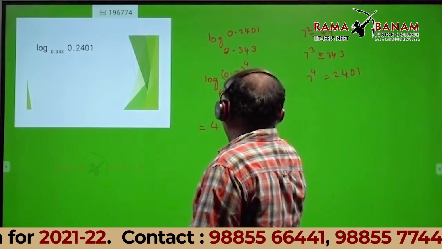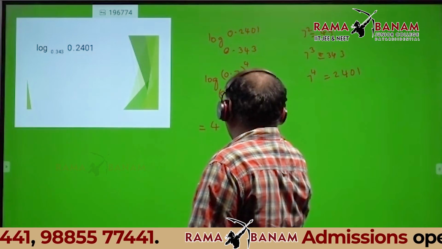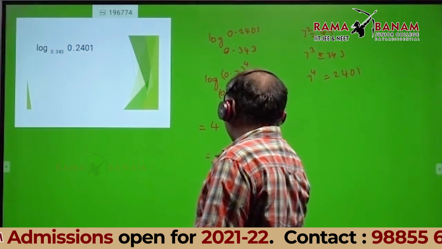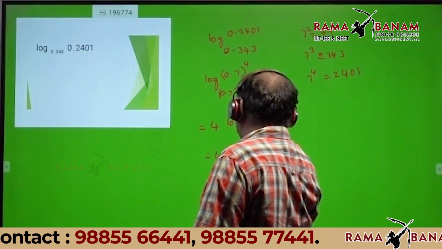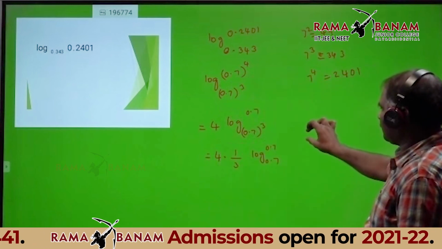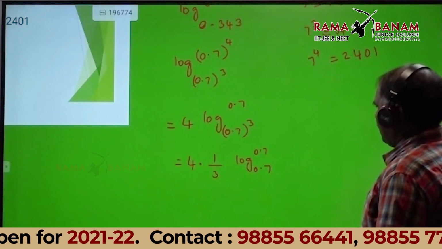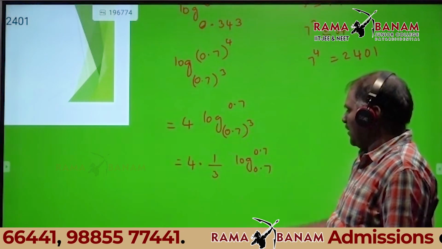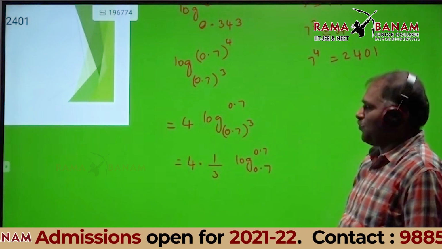I write logarithm of 0.7 base 0.7 cube, power 3. Therefore, by the property, 4 into 1 by 3 logarithm of 0.7 base 0.7. Therefore, 4 into, with base power 3, can be written 1 by 3 log of 0.7 base 0.7.